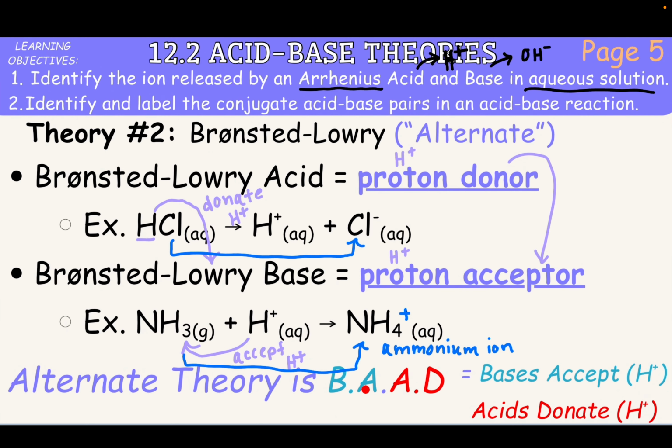So a way for you to remember this Bronsted-Lowry theory, the alternate theory, is BAD, B-A-A-D. So BA stands for bases accept H plus, and AD stands for acids donate H plus.